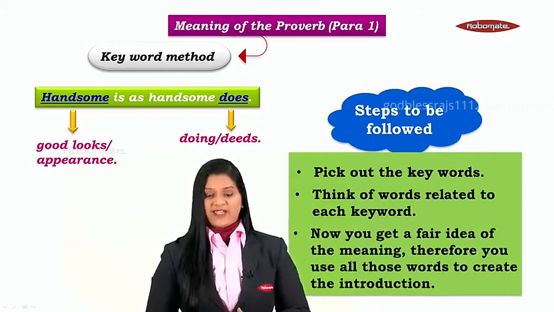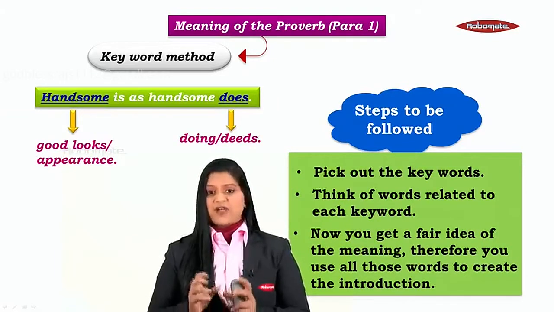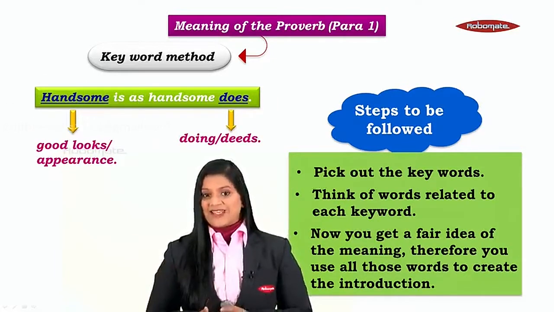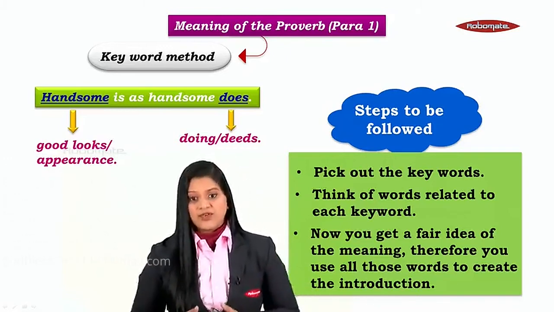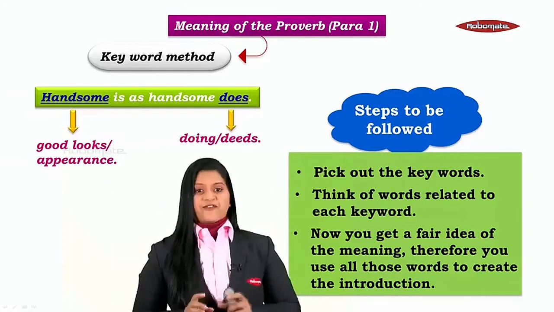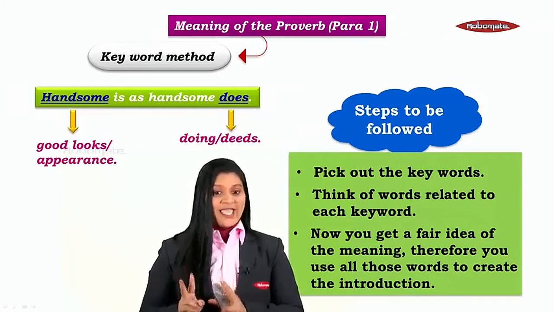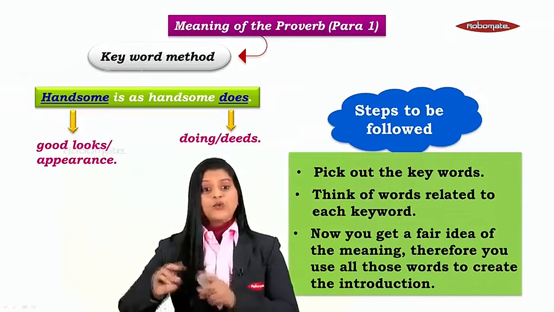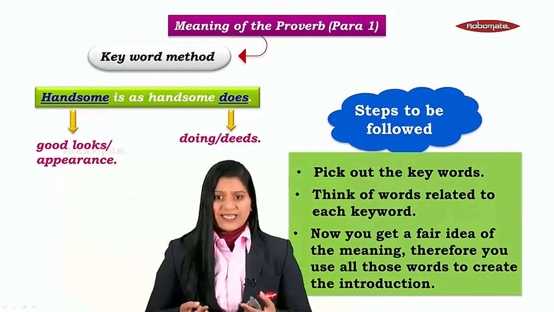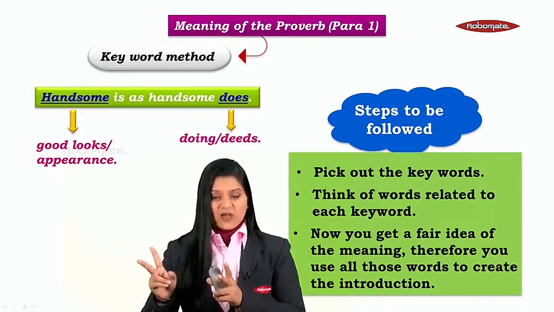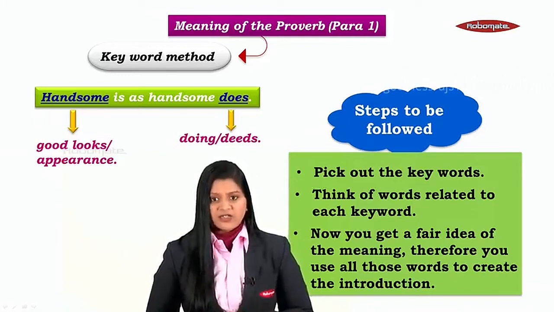Now let's move ahead. We have done the needful. We have found the keywords and found words related to them. Now let's come to step number 3. What is step number 3? Now you get a fair idea of the meaning through these keywords, and therefore you use all those words to create an introduction. Did you understand? The new words that we have found which are related to the keywords are going to form our introduction.